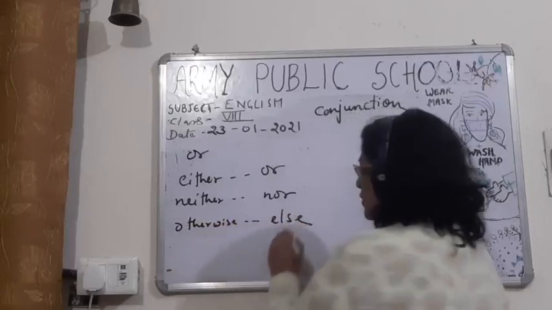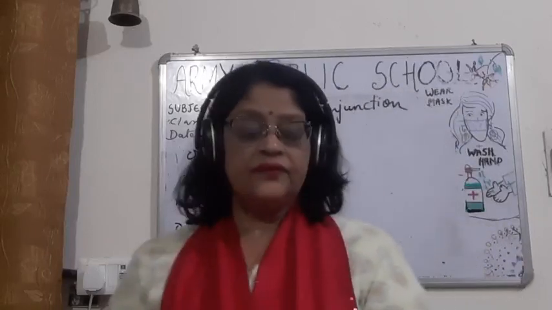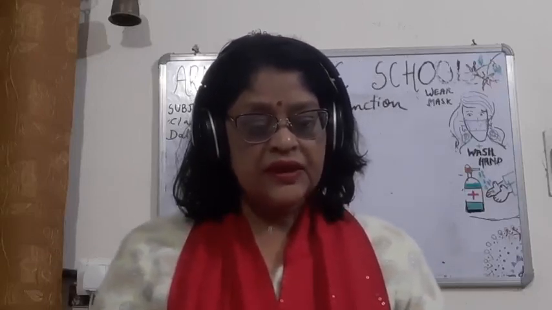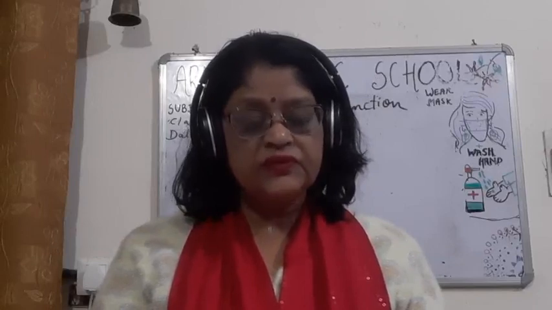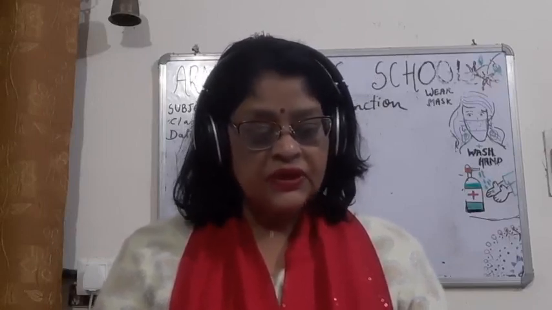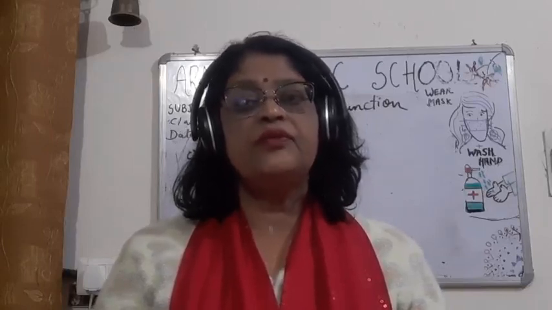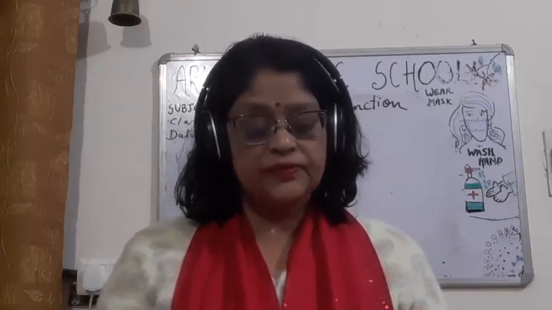You must apologize or you will be expelled from the school.